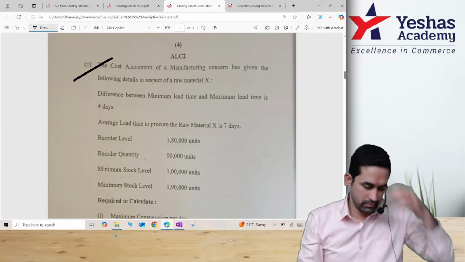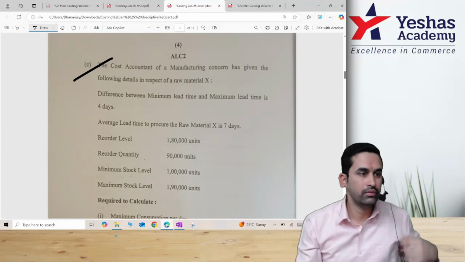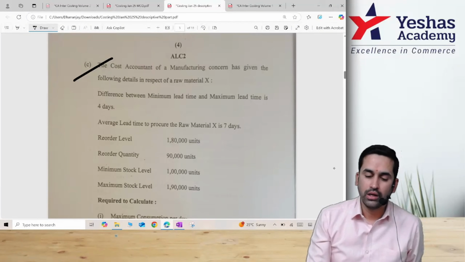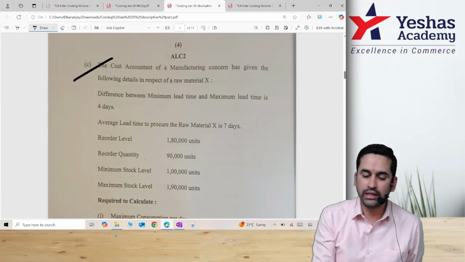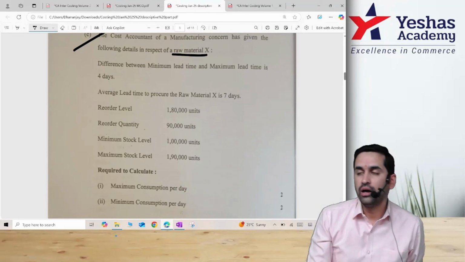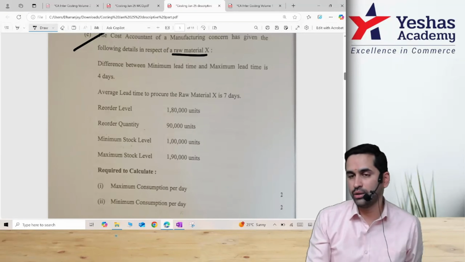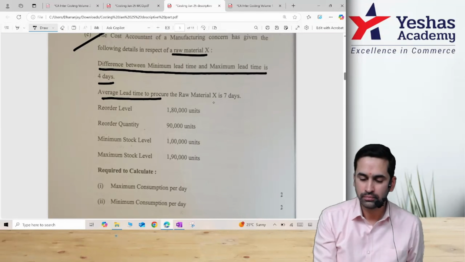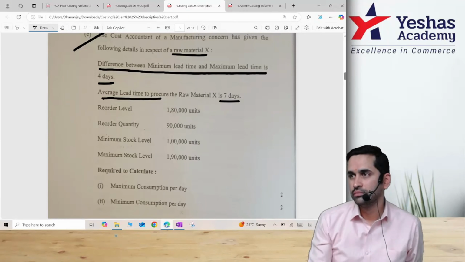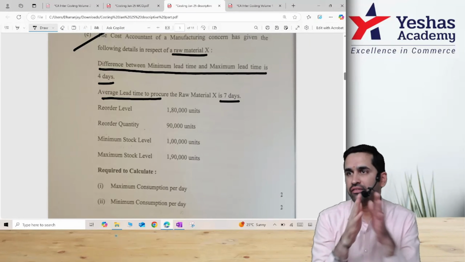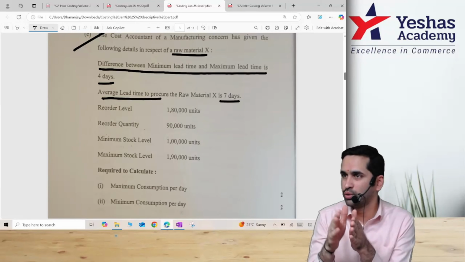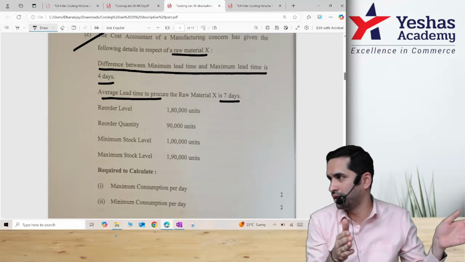Question number C is an easy question, very easy question according to me. Cost accountant of a company has given the following details in respect of raw material X. Look at this. In class, I don't know how many times I have repeated this. Difference between minimum and maximum is 4 and average is 7. What does this mean? If average is 7 and difference is 4, one number should be 2 days that side, another should be 2 days this side.